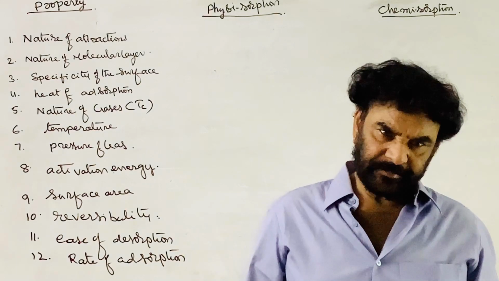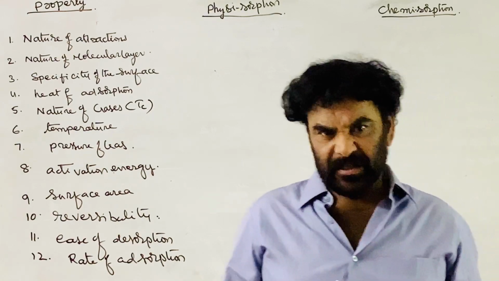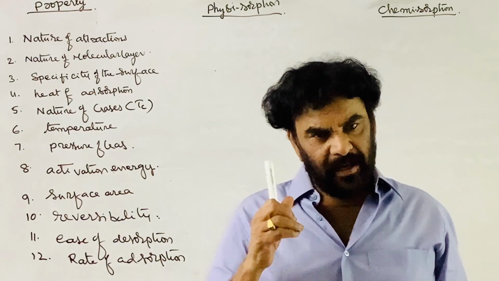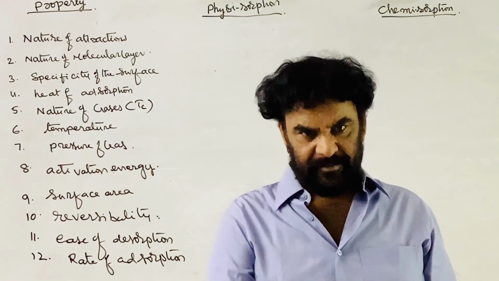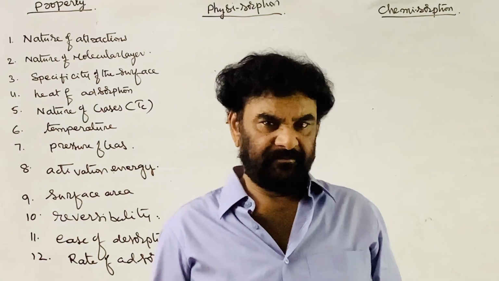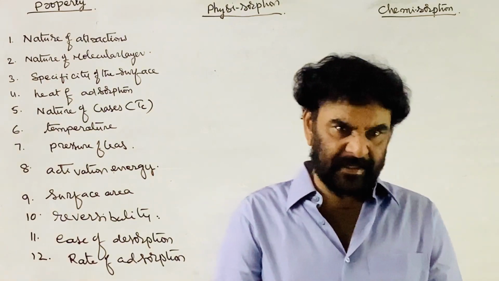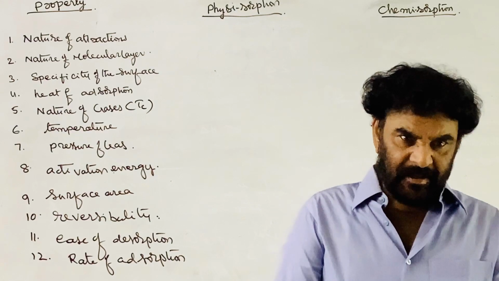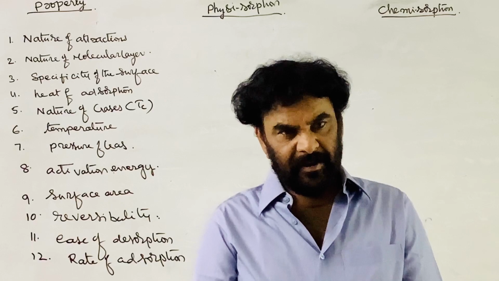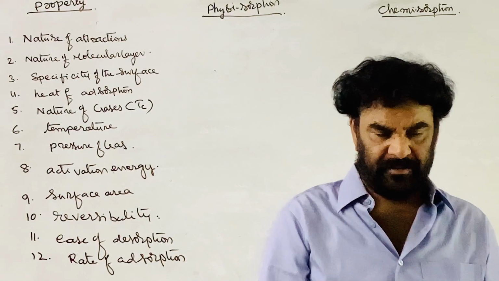See here, you know the basic principle of adsorption. The adsorbate molecules are adsorbed on the surface of the adsorbent. This is adsorption. In this process, adsorbate molecules are held on the surface of the adsorbent through some attractions.